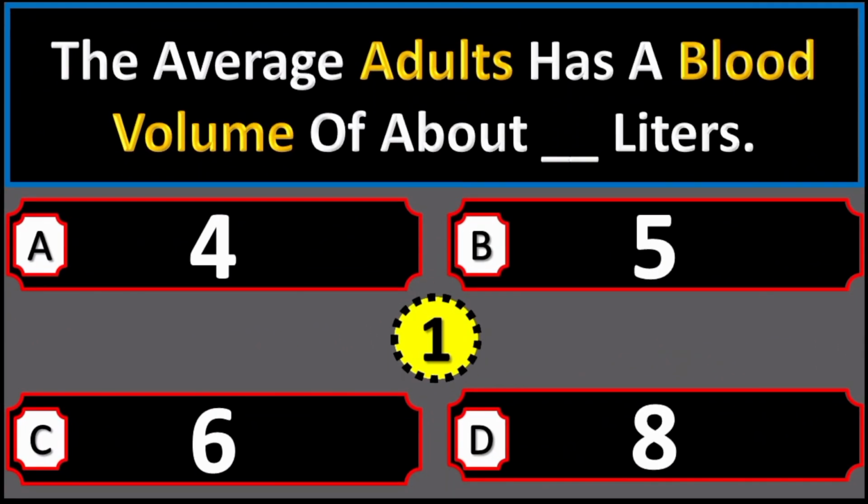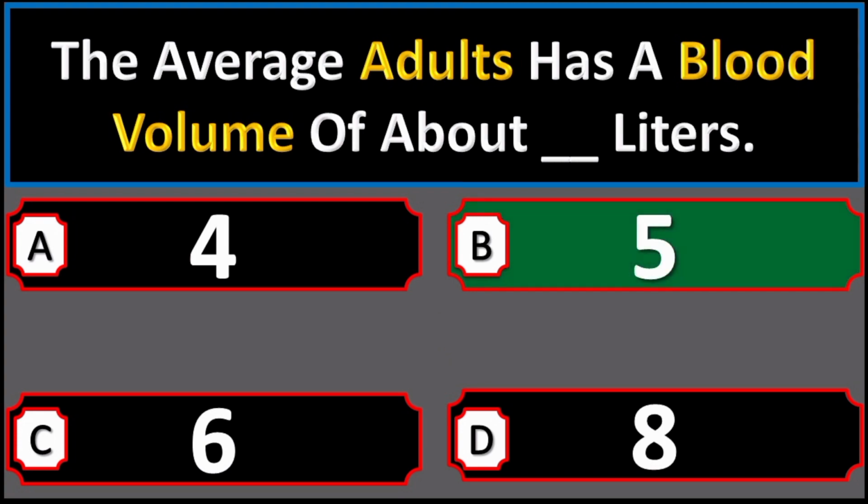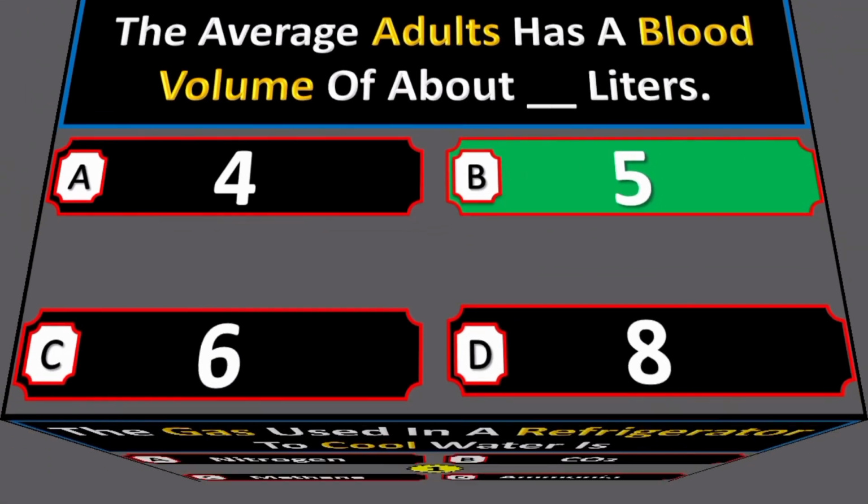The average adult has a blood volume of about dash liters. Option A 4, option B 5, option C 6, option D 8. Right answer is option B 5 liters.